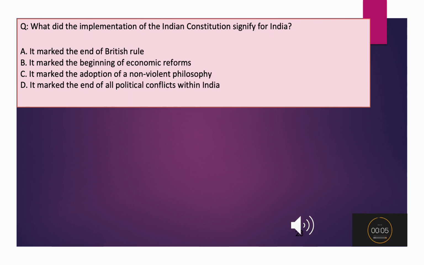What did the implementation of the Indian Constitution signify for India? A. It marked the end of British rule. B. It marked the beginning of economic reforms. C. It marked the adoption of a non-violent philosophy. D. It marked the end of all political conflicts within India.